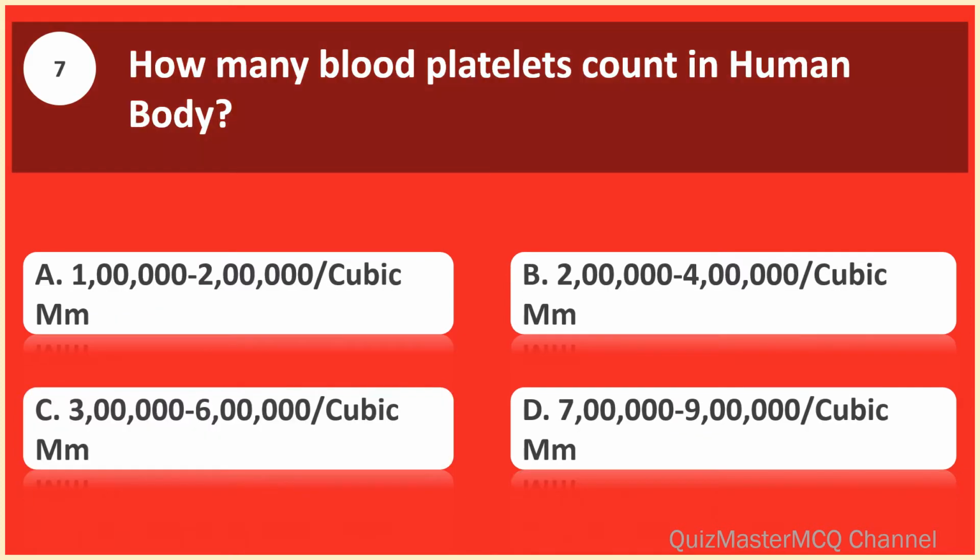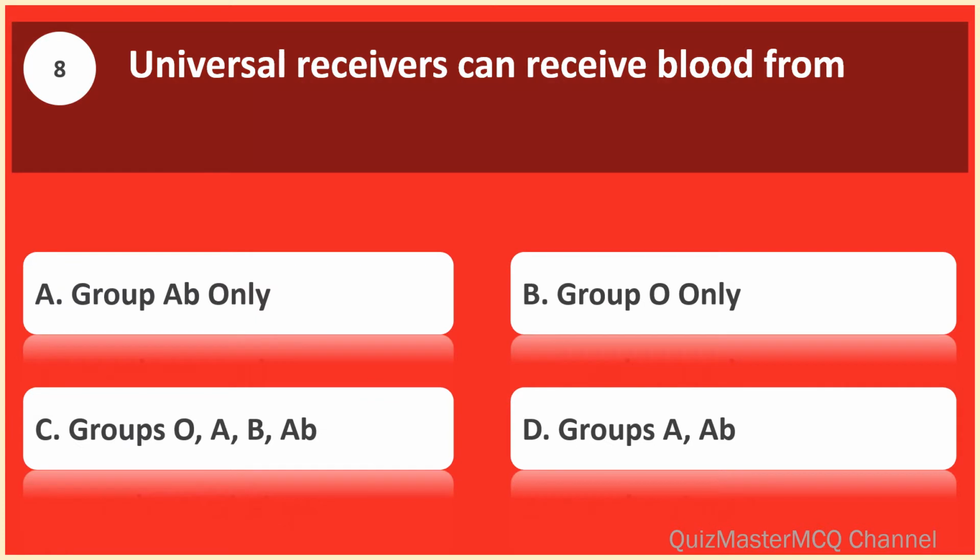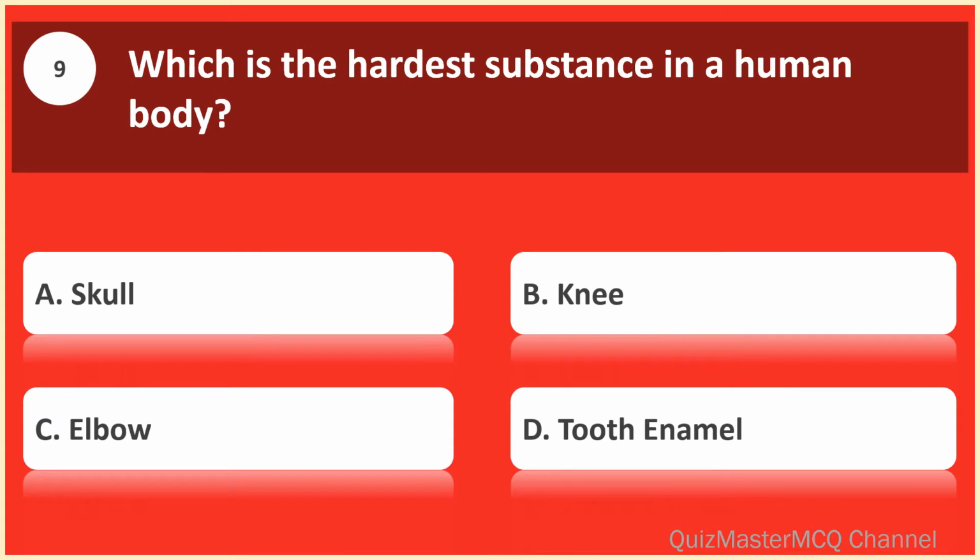How many blood platelets count in human body? 200,000-400,000 cubic mm. Universal receivers can receive blood from groups O, A, B, AB. Which is the hardest substance in a human body? Tooth enamel.